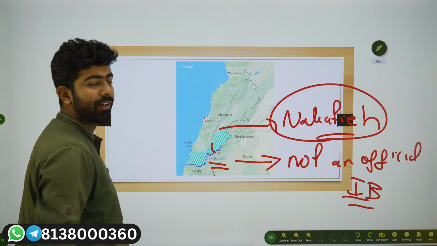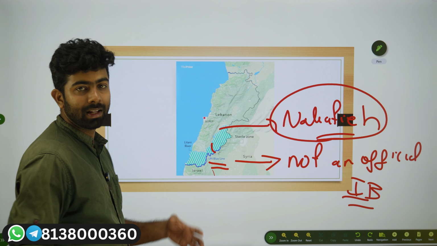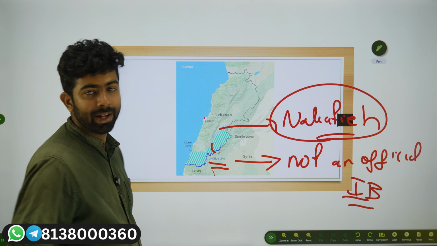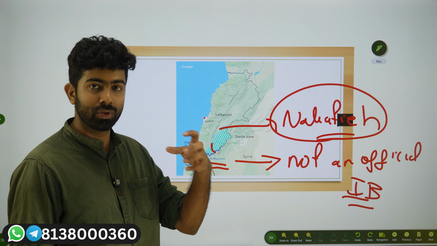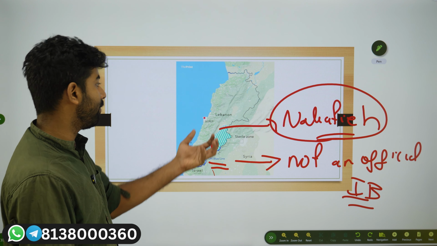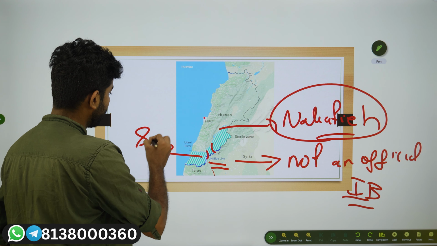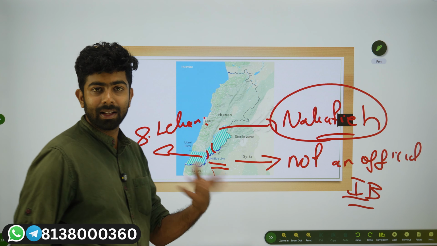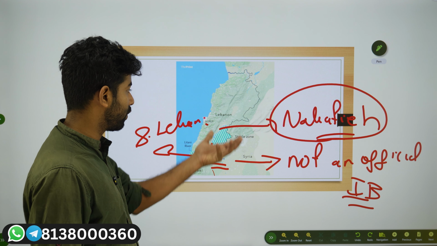Lebanon is divided into different governorates, and Nabatieh is another governorate on the south side. Please have an idea of how Lebanon is geographically located and what the different regions are. So South Lebanon, as well as Nabatieh, is another province in the south of Lebanon.